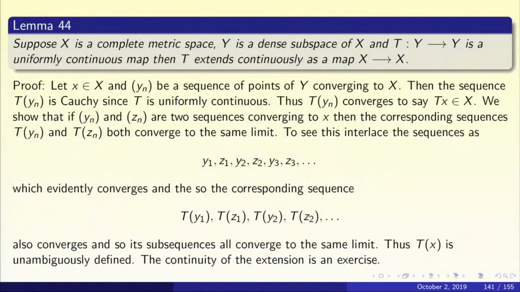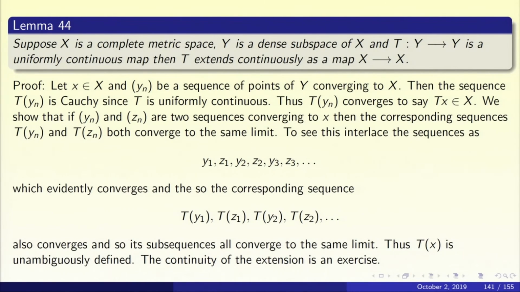Now we shall appeal to a theorem on metric spaces, a very general theorem on how to extend a function from a dense set to the whole space. So that's Lemma 44. Suppose X is a complete metric space. What's a complete metric space? A metric space is said to be complete if every Cauchy sequence converges.